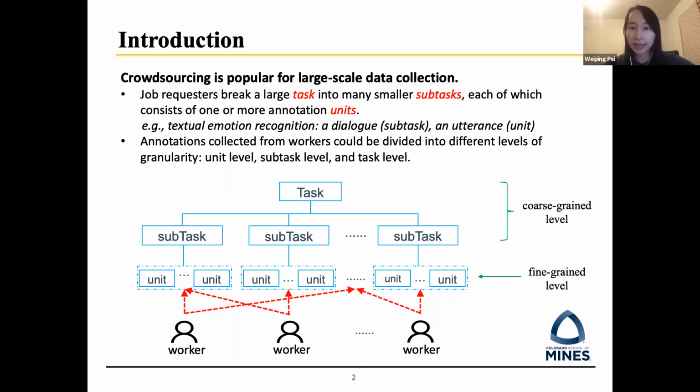In this case, each dialogue is a subtask, and each dialogue may consist of multiple utterances, and therefore each utterance is a unit. Therefore, the annotations collected from workers could be divided into different levels of granularity: the unit level, the subtask level, and the task level. In our paper, we defined the unit level as the fine-grained level, and the subtask and task levels as the coarse-grained level.